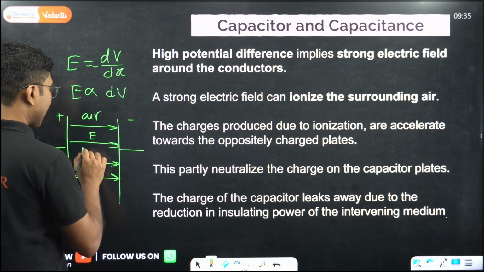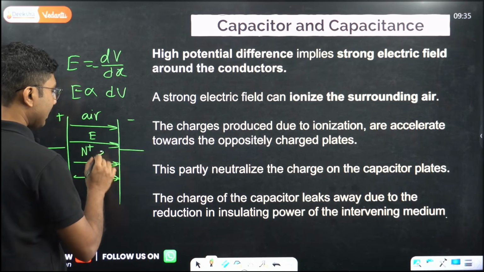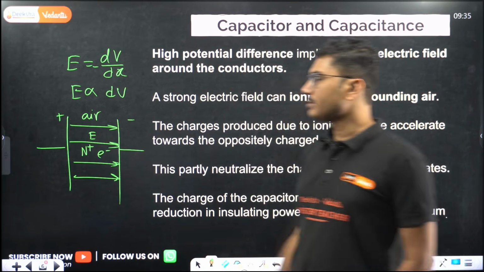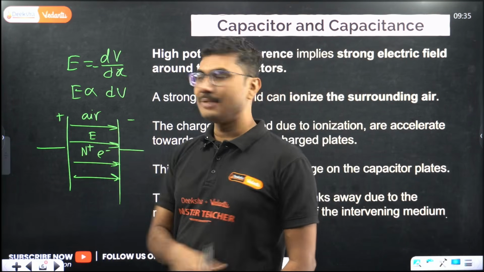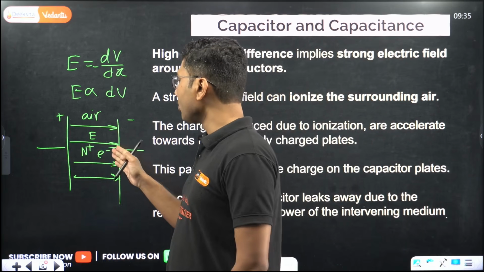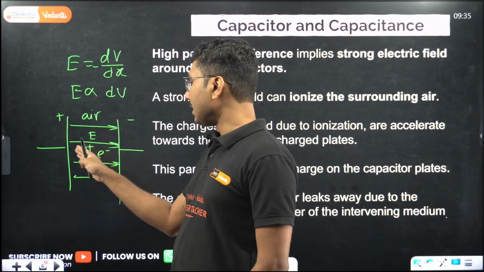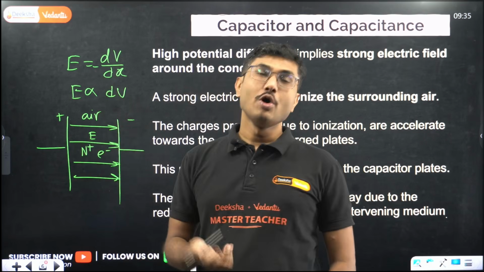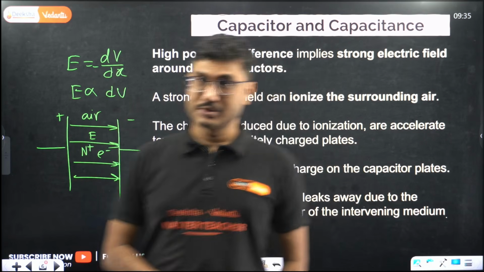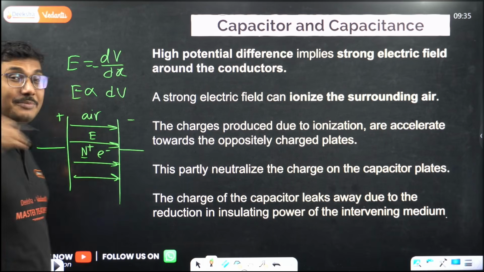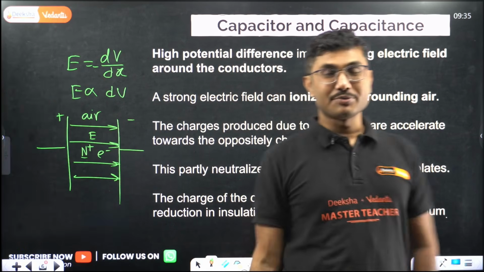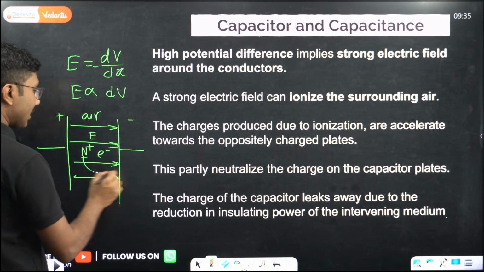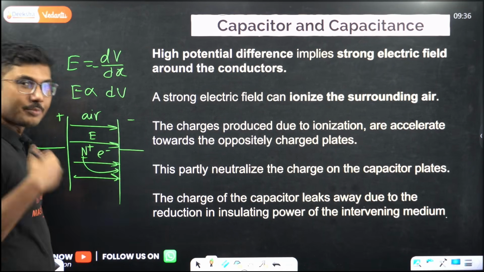So nitrogen will become a nitrogen plus ion and an electron. Nitrogen is the most abundant element in air. So the electron will move towards the positive plate, nitrogen plus will move towards the negative plate, and basically that will reduce the charge. It is similar to what you have studied in chemistry, electrolysis. It is very similar to that. So the nitrogen plus will come over here, absorb one electron, and become nitrogen again.